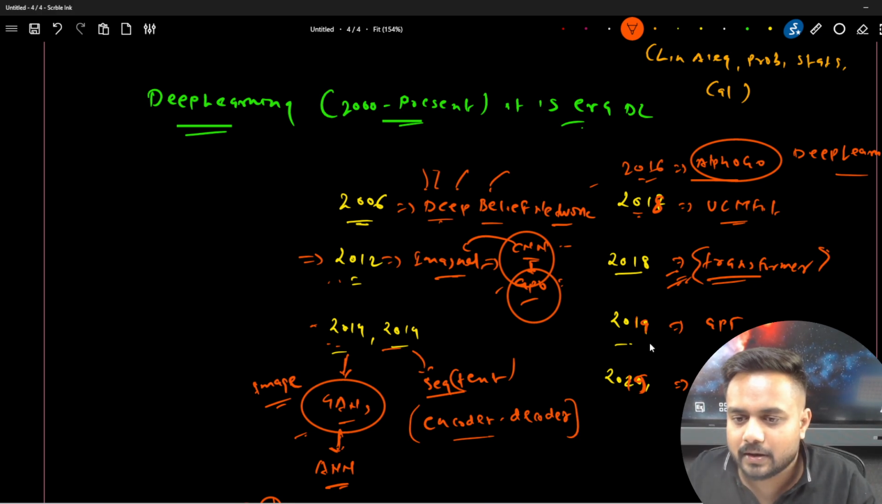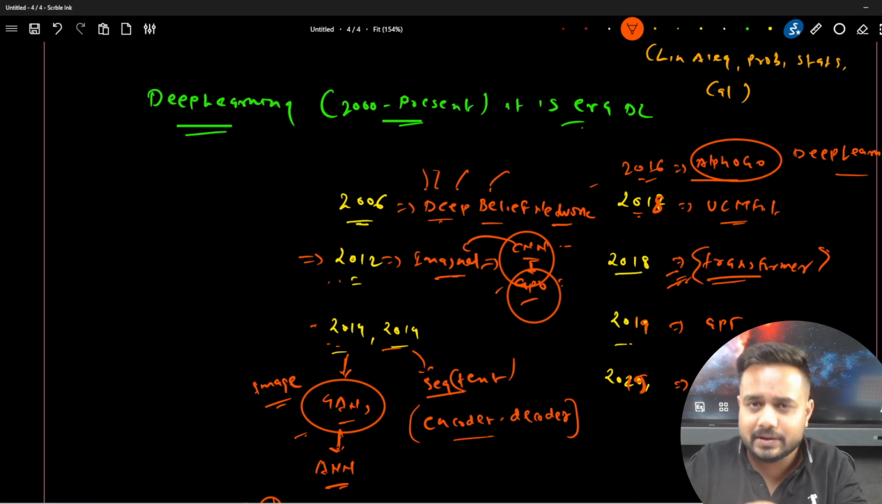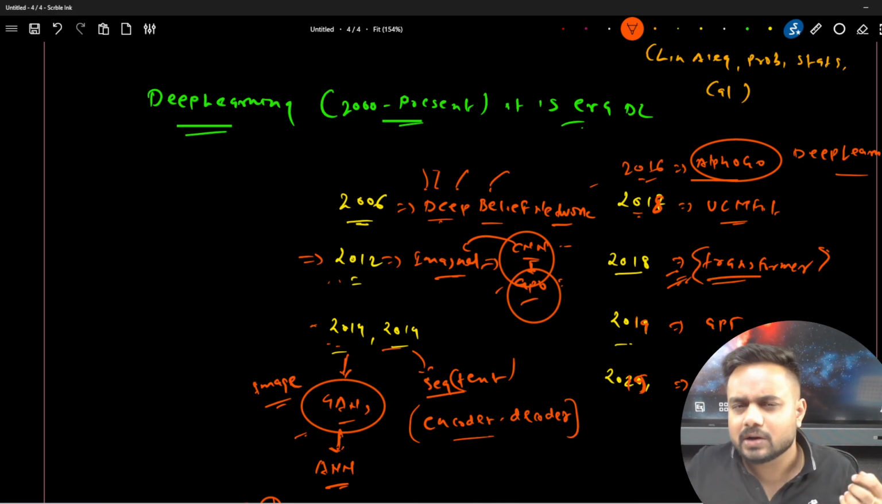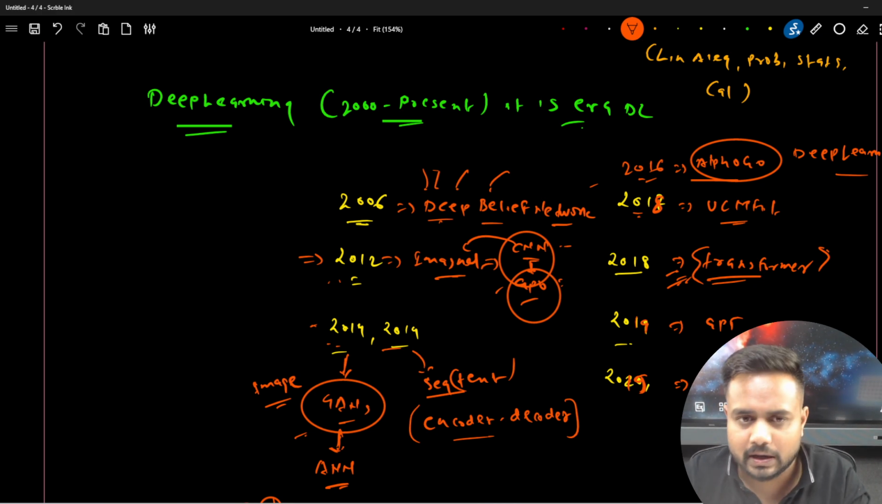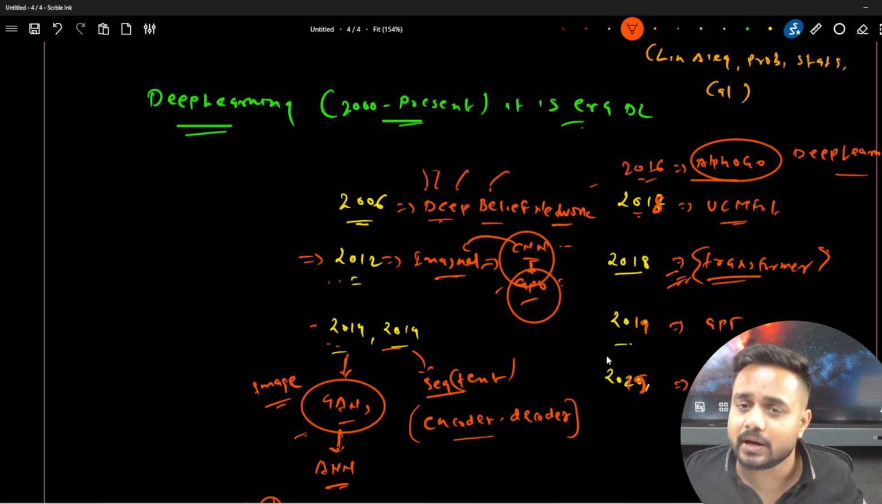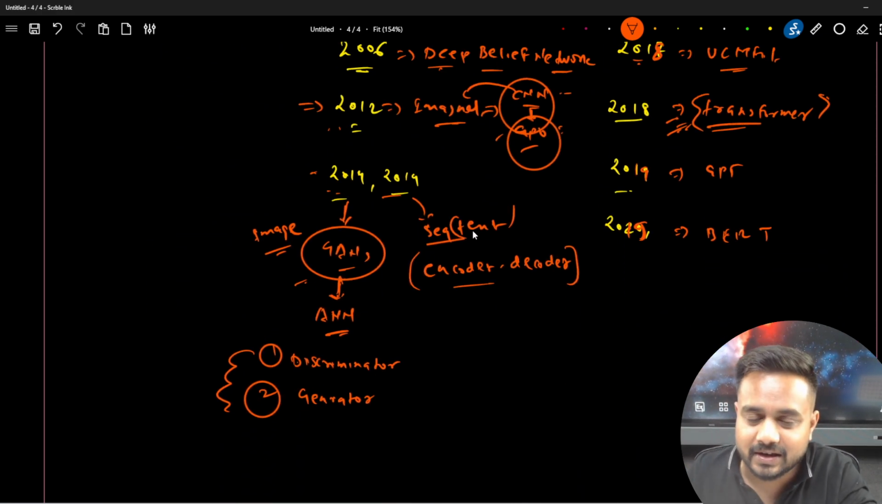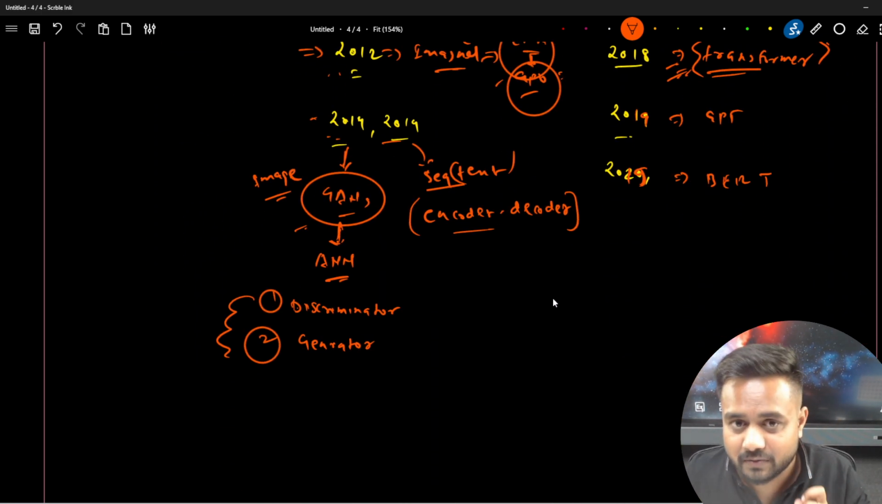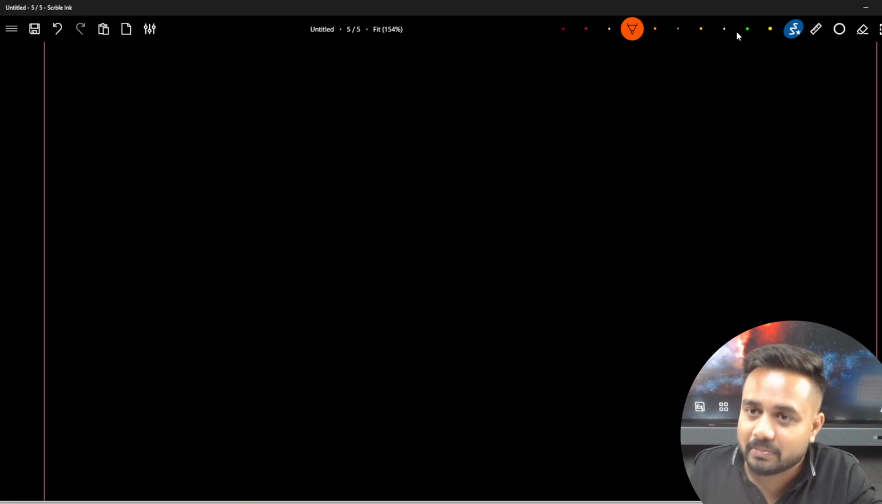So here GPT was there, BERT was there, T5, okay. And in the field of computer vision, there were YOLO, SSD, Fast R-CNN, Faster R-CNN, so many architectures which have been created. That's why I'm saying it's an era of deep learning, an era of vision and NLP. So guys, I hope now you are clear from 1952 till 2024.